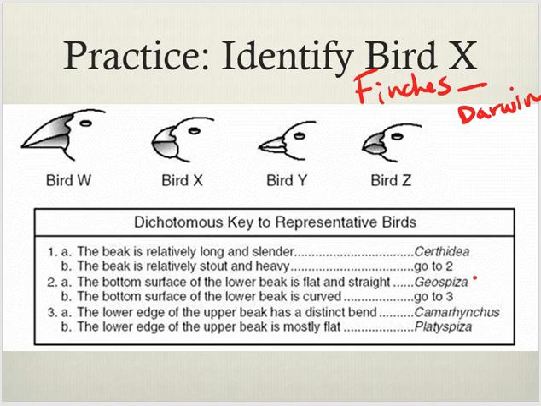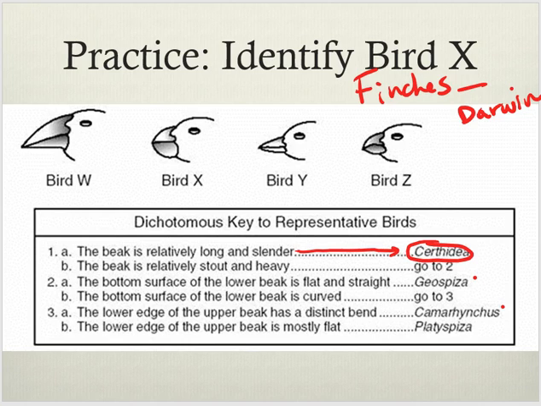How many of you got Camarhynchus? This one right here, Geospiza, or this one? It is Geospiza. All right. Long, slender beak. It's not short, stumpy. It's long and slender. Oh, see, y'all were wrong.